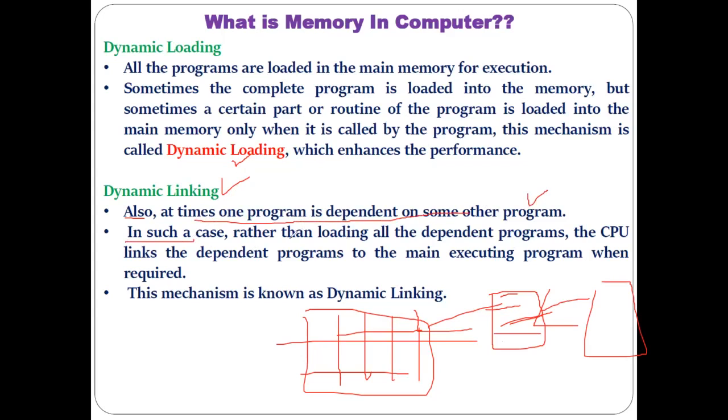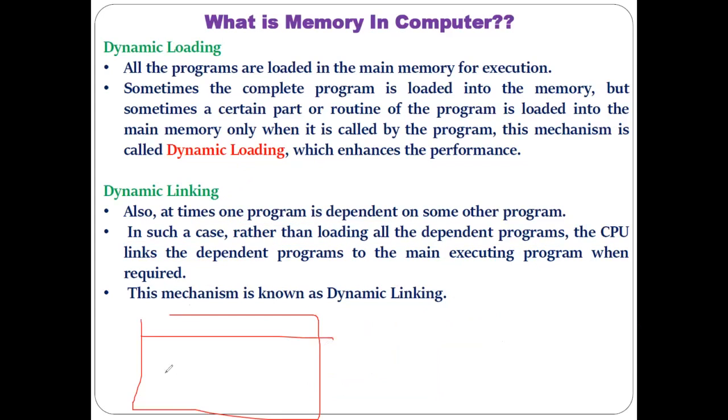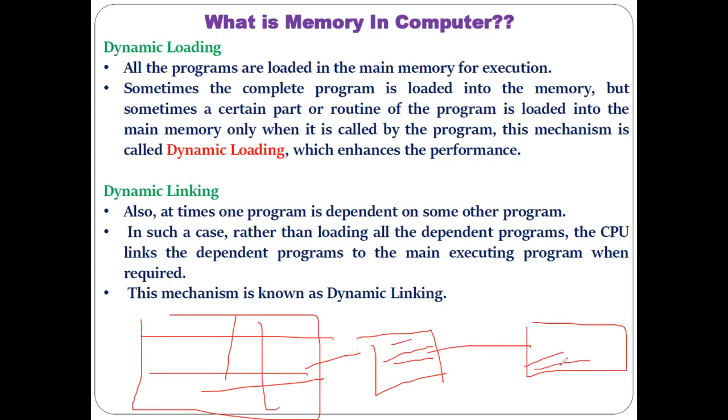Now in this case, rather than loading all the dependent programs, the CPU links the dependent program to the main executing program when it is required. Suppose this is your main program. On this main program there are some small programs that are dependent, like this kind of programs. Means this is your main program, and now this main program also requires these small programs.